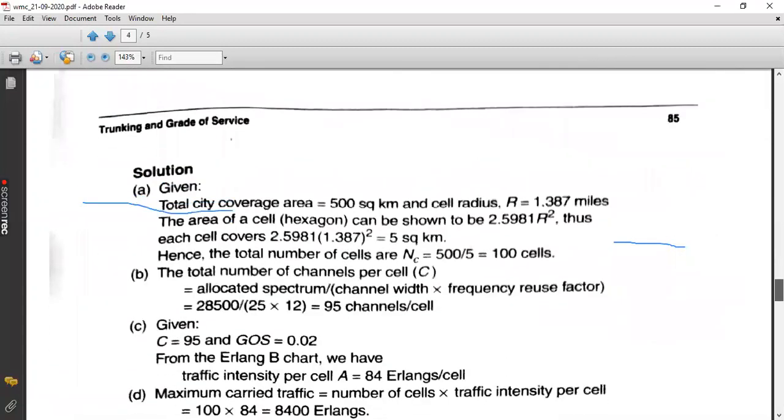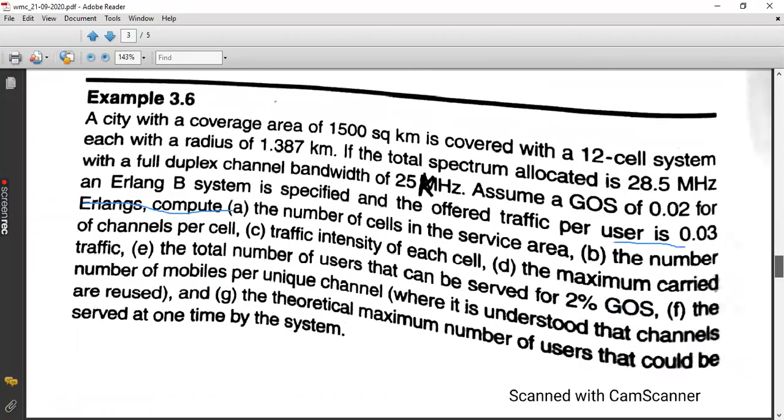To find the number of channels, you know the total spectrum available for us. Total spectrum is 28.5 megahertz, and for one channel you are having 25 kilohertz. Similarly, how many cells are there? 12 cells.